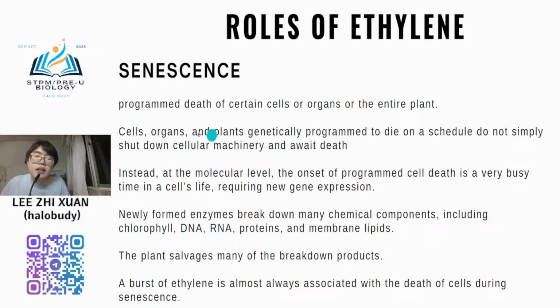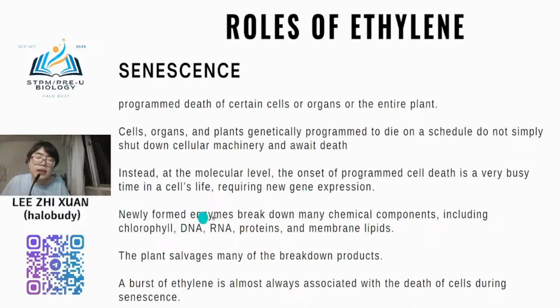Okay, so normally cells, organs, and plants are genetically programmed to die on a schedule. They do not simply shut down cellular machinery and await death. Compared to humans, it will not completely shut down the cellular metabolism and just wait to die. No, it's not like that. It has its program. So normally at a molecular level, the onset of programmed cell death is a very busy time in a cell's life, requiring new gene expression.